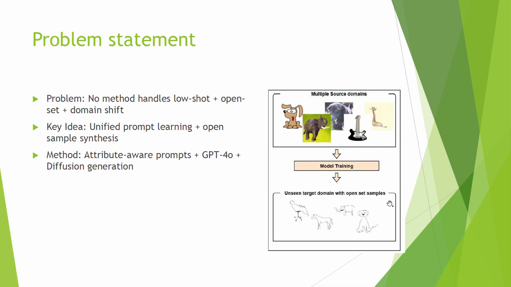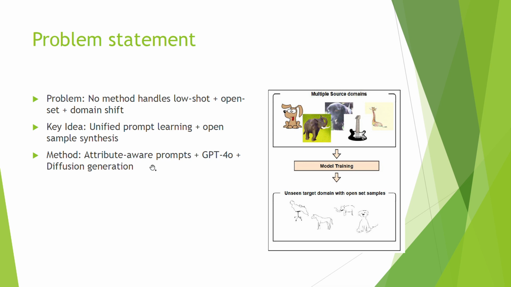And lastly, we also have a domain shift, in which the training distribution as well as the testing distribution differ drastically. So even though there are existing methods which tackle these problems in isolation, in realistic scenarios, all of these challenges can co-occur. So our major goal is to develop a unified prompt learning technique which can tackle all of these three challenges simultaneously.